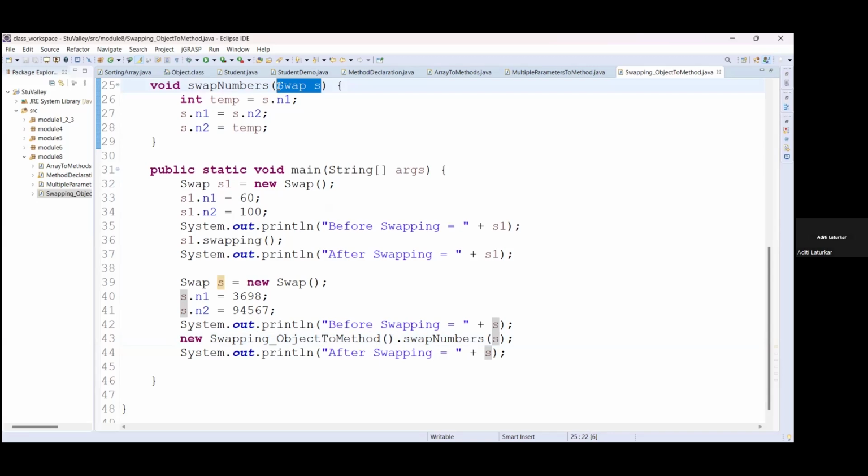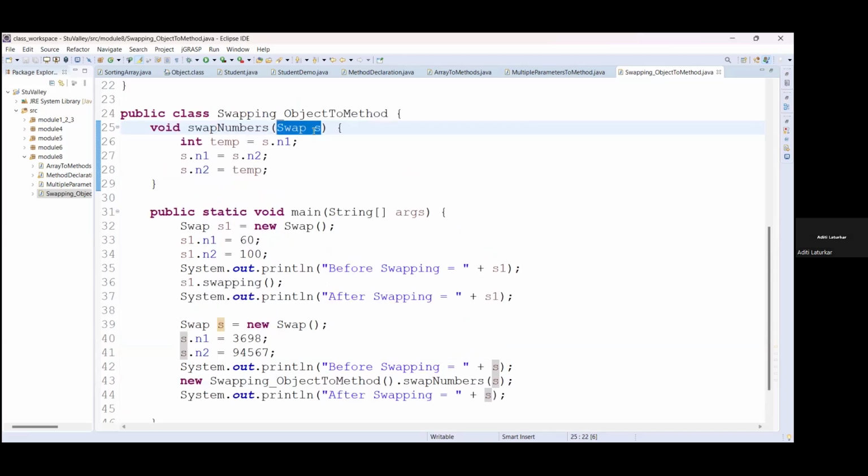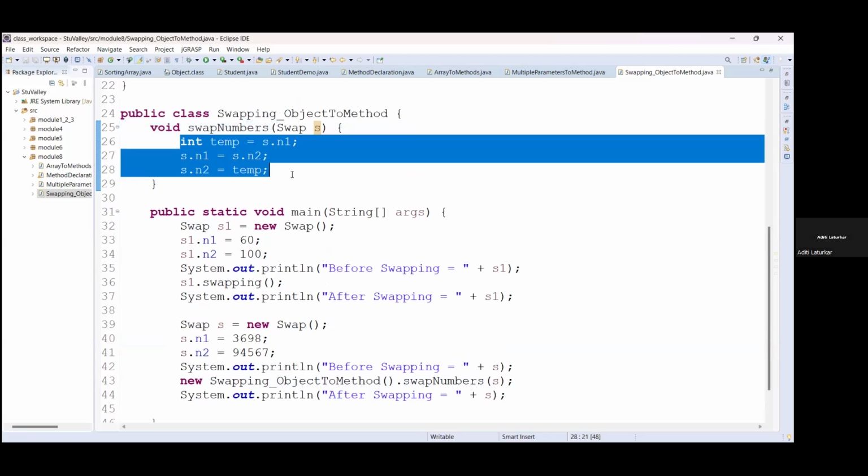This is nothing but a reference of the swap. It will use this reference, and the swap operation will be performed on the same object.